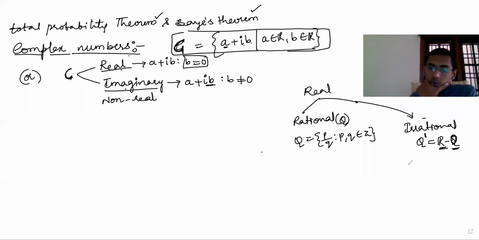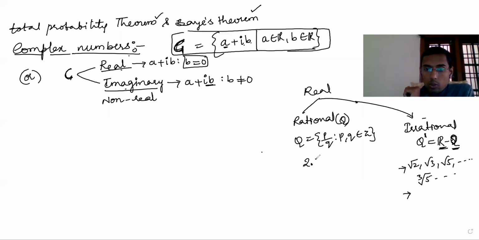Irrational numbers are like this: root 2, root 3, root 5, cube root of 5, and so on. So many are there. These are non-terminating, non-recurring. Non-terminating means non-ending.